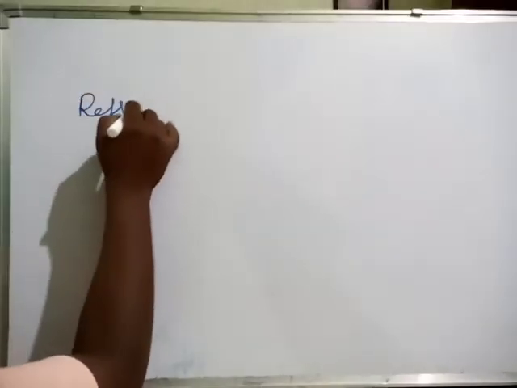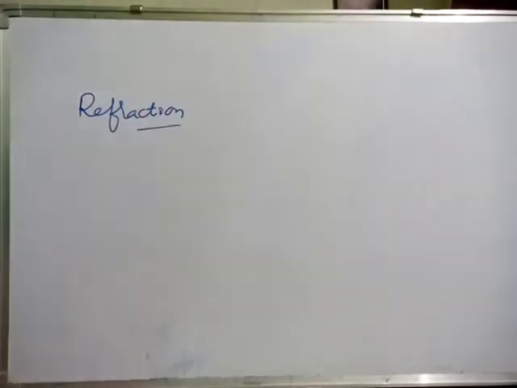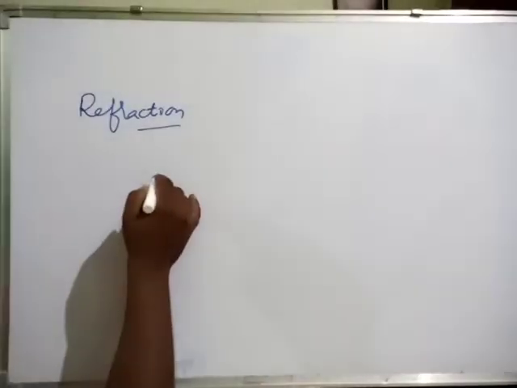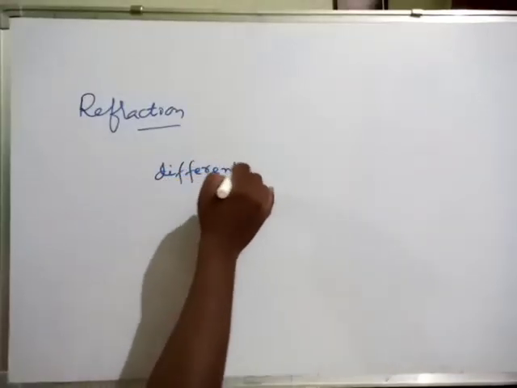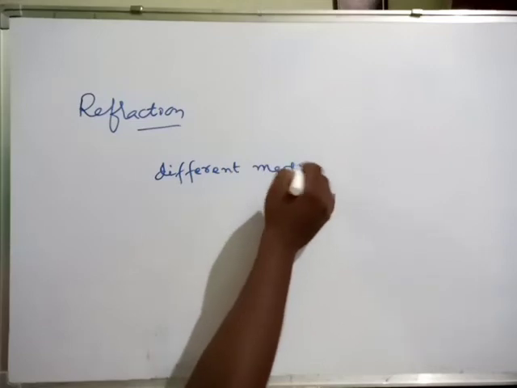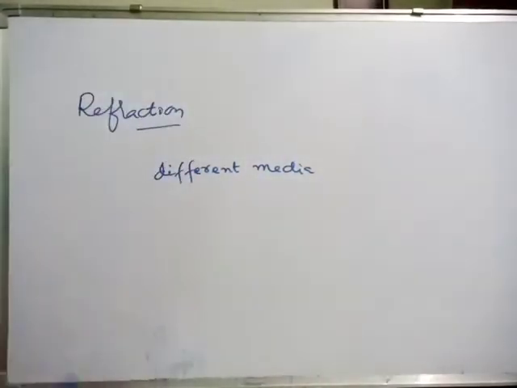Children, what is refraction? Refraction means bending of light. When the light bends, definitely if there is a different medium, the light gets refracted. Is it or not?